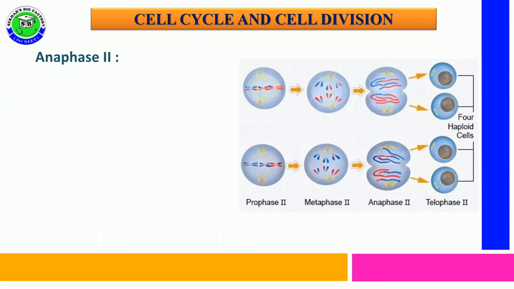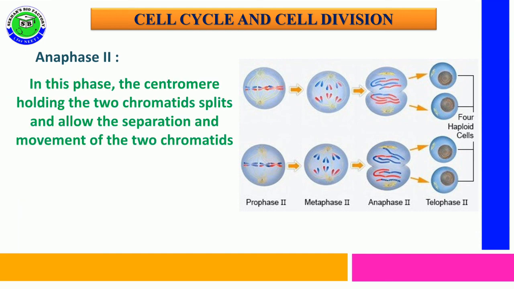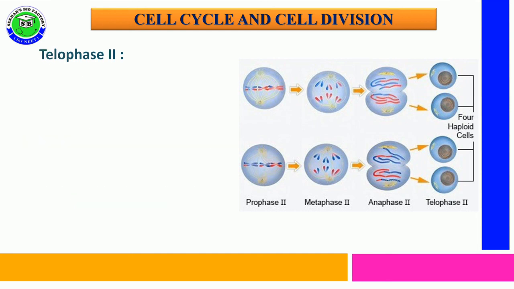In anaphase 2, we can observe some important changes. The centromere, which is present at the equator and holds two chromatids, splits, and it allows the separation and movement of two chromatids to opposite poles. In this phase, the chromatids get separated into daughter chromosomes and move towards opposite poles.